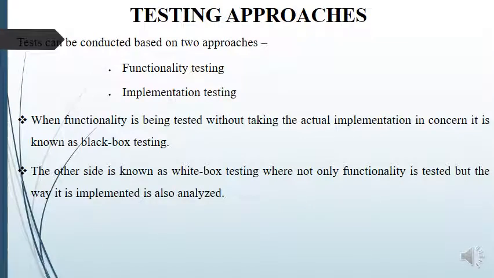Next, we will see testing approaches. There are two types of testing approaches. One, functionality testing. Second, implementation testing. Functionality testing takes care of unit testing and integration testing. Implementation testing takes care of scalability, usability, and so on. When functionality is being tested without taking the actual implementation into concern, it is known as black box testing. The other side is known as white box testing, where not only functionality is tested but the way it is implemented is also analyzed.